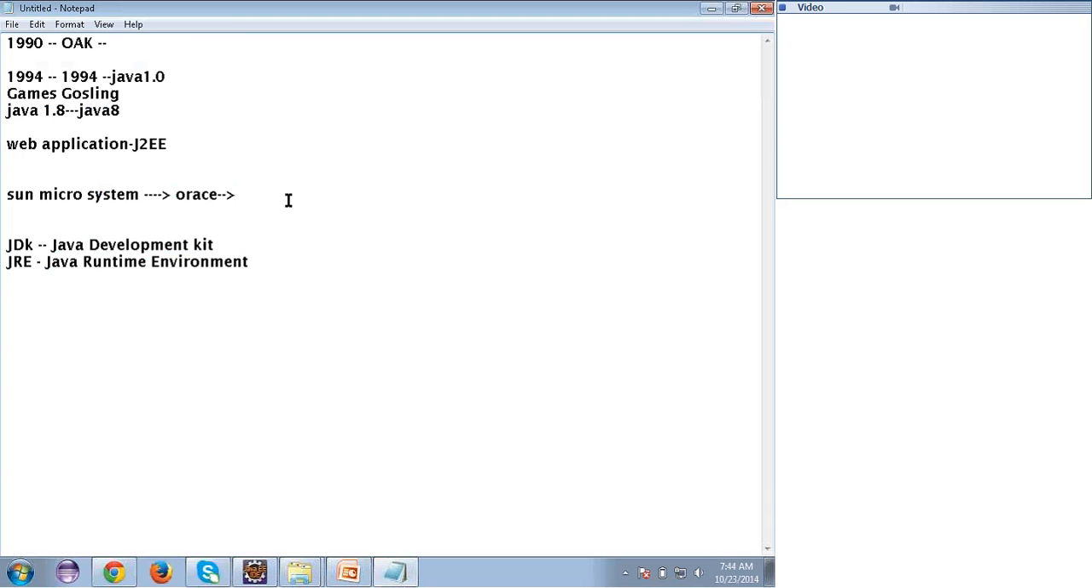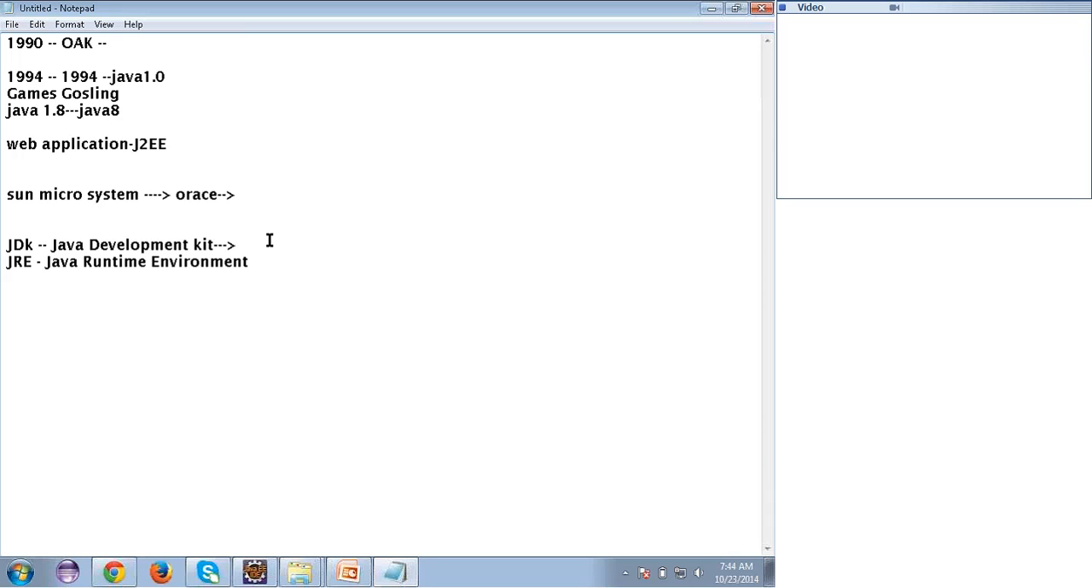Clear? So what does it contain? JDK contains a set of tools to compile the Java program. Suppose I want to write a Java program and do the compilation, then I need a JDK. So JDK provides a set of tools to compile the Java program. But in case of JRE, JRE stands for Java Runtime Environment.